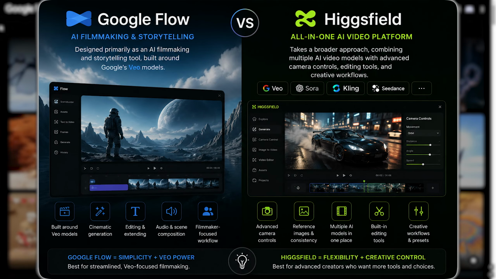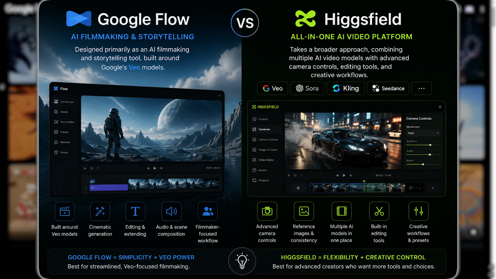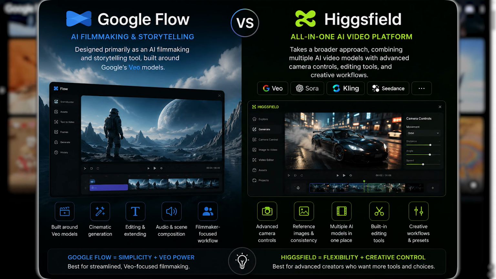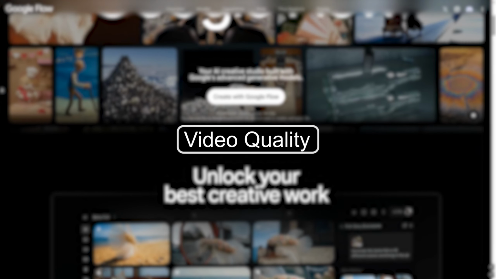Intro. Google Flow is designed primarily as an AI filmmaking and storytelling tool, built around Google's video models. Higgsfield takes a broader approach, combining multiple AI video models with advanced camera controls, editing tools, and creative workflows.